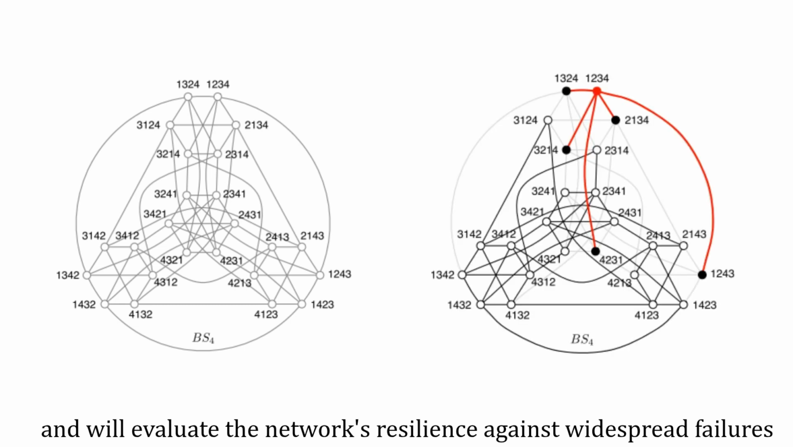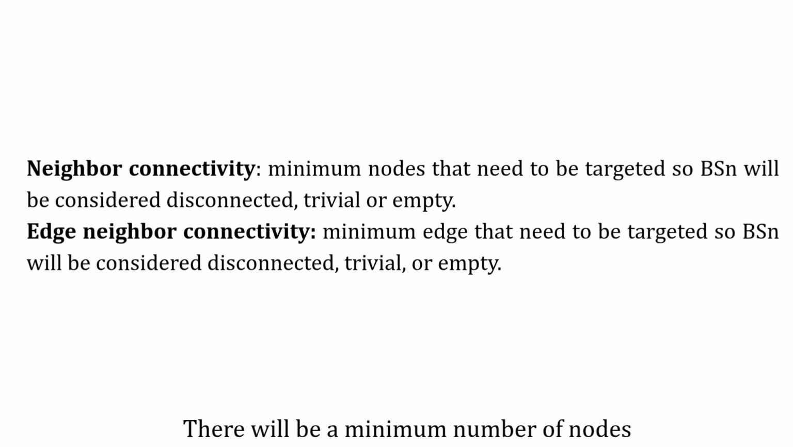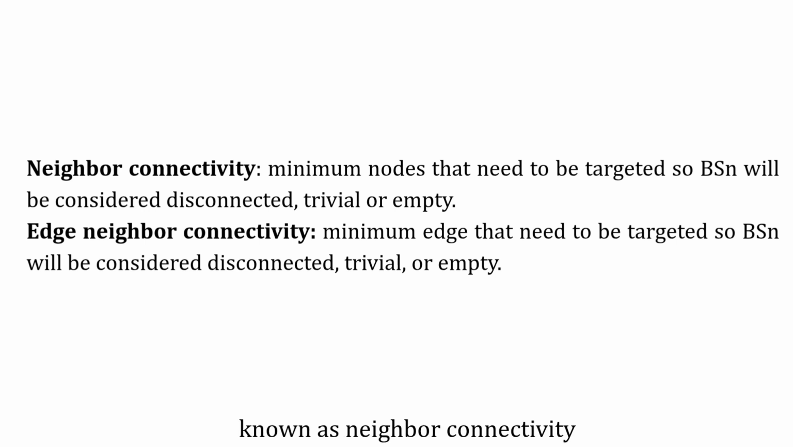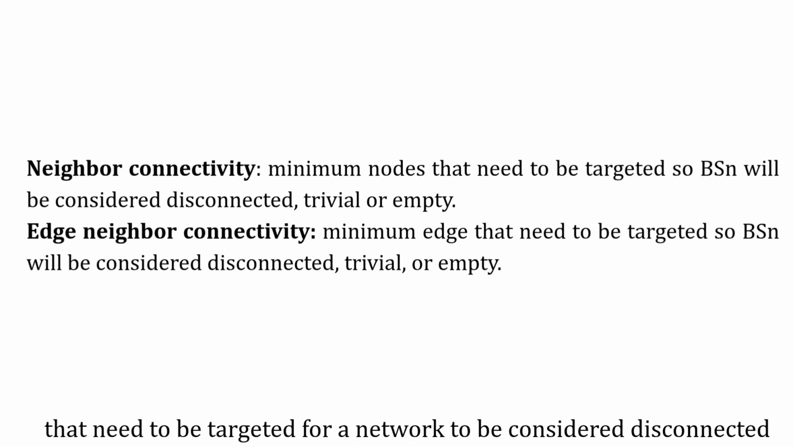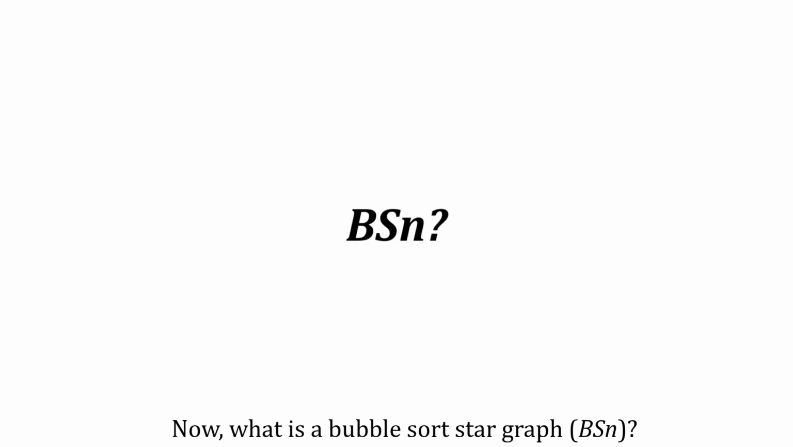There will be a minimum number of nodes, known as neighbor connectivity, and a minimum number of edges, known as edge neighbor connectivity, that need to be targeted for a network to be considered disconnected. Now, what is a bubble-sort star graph?